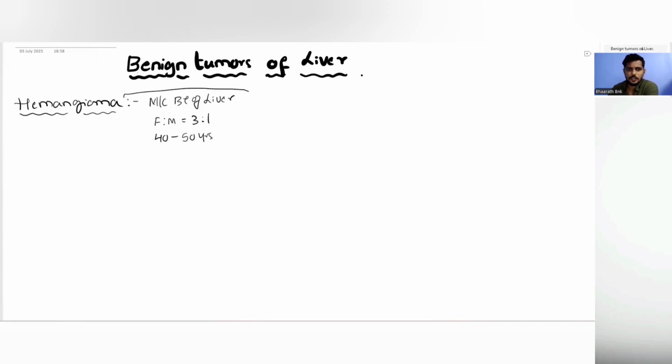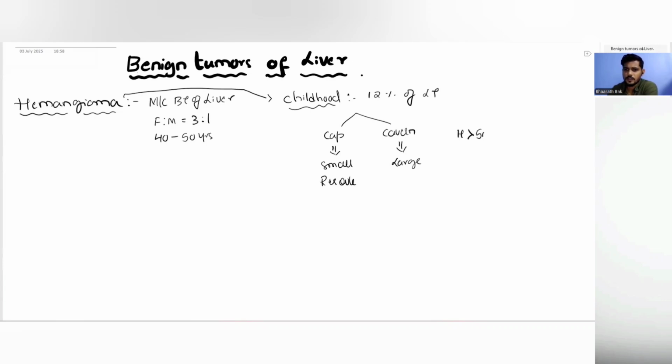But some hemangiomas can also be seen in childhood. In childhood, they contribute to about 12% of all the liver tumors. And these childhood hemangiomas could be a capillary hemangioma or cavernous hemangioma. These capillary hemangiomas are usually small, not significant, and they resolve on their own. But the cavernous hemangiomas are large and they can grow in size. So any hemangioma which is more than 5 centimeters is considered to be a giant hemangioma.